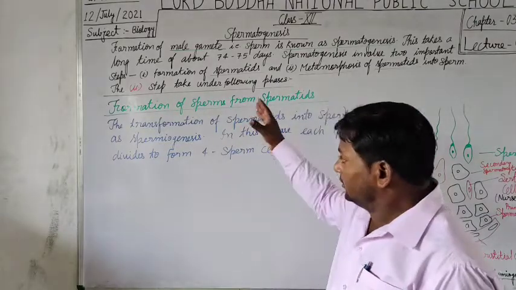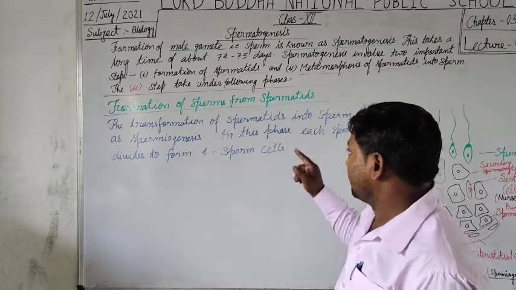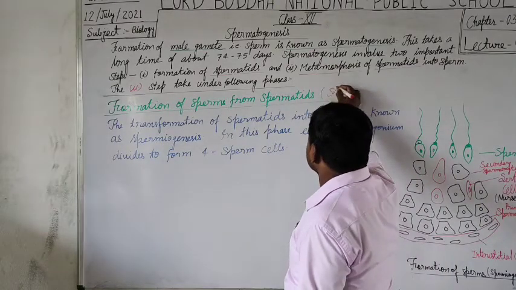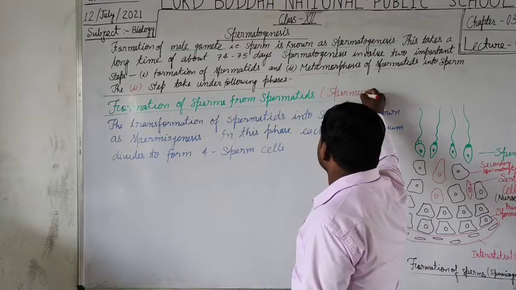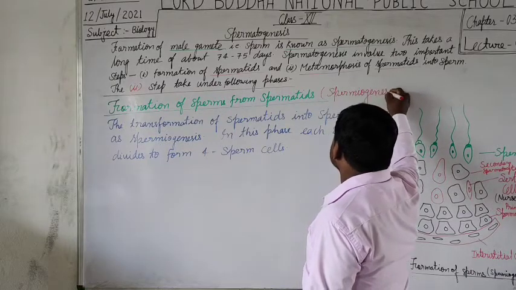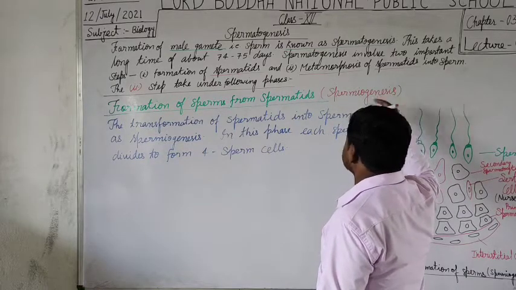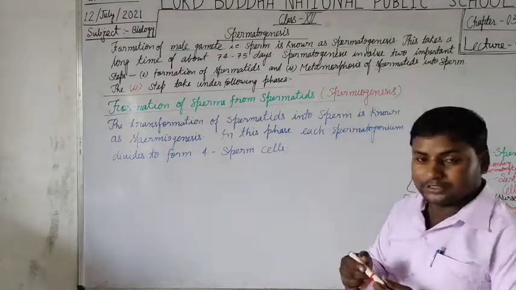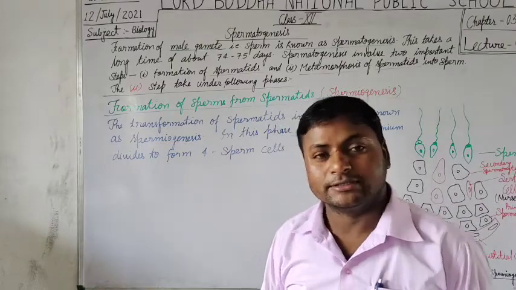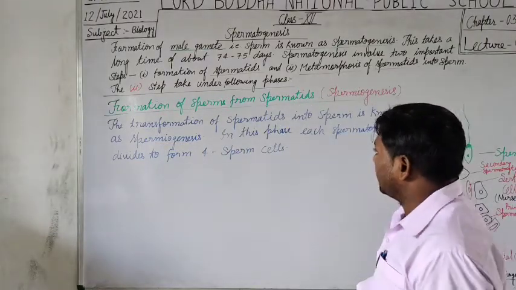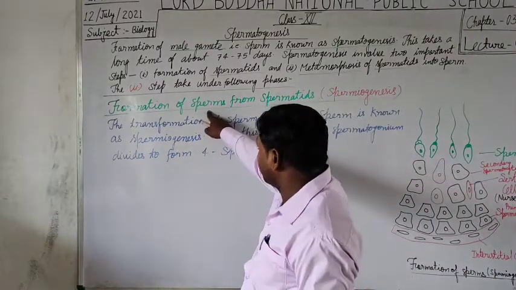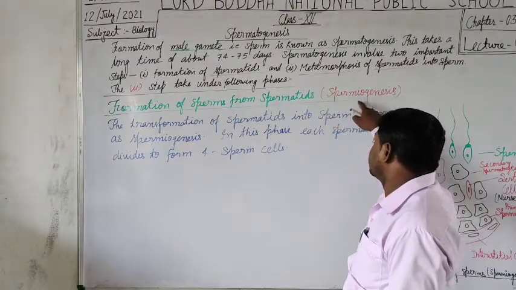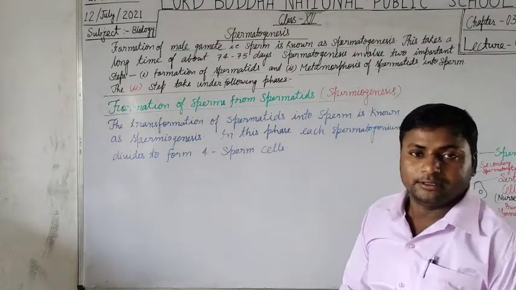So students, the formation of sperm from spermatids is also called spermiogenesis. What is it, students? Spermiogenesis. The formation of sperm is known as spermatogenesis, whereas the formation of sperm from spermatids is known as spermiogenesis.